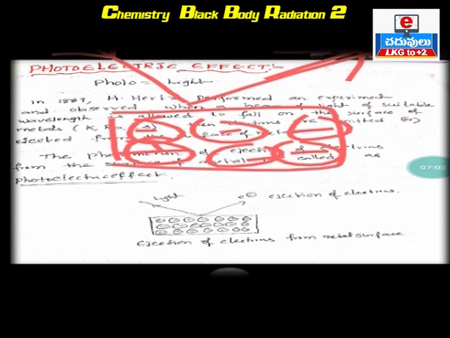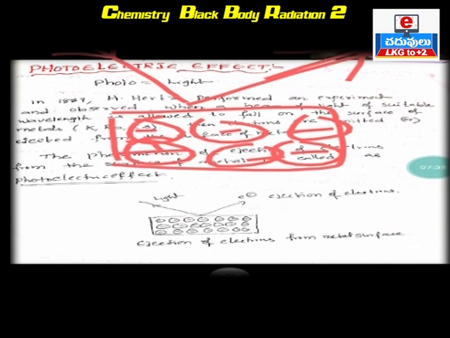Emitted means ejected, released from the surface of the metal. This phenomenon of emission of electrons from the surface of metal is called the photoelectric effect. Clear? It means the phenomenon of ejection of electrons from the surface of metal when light falls on it.